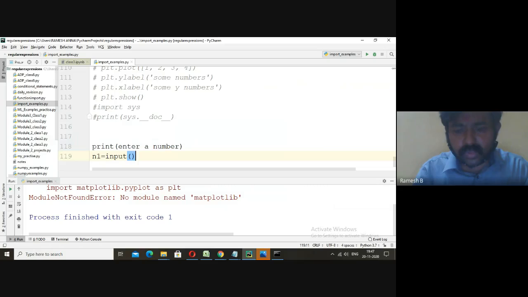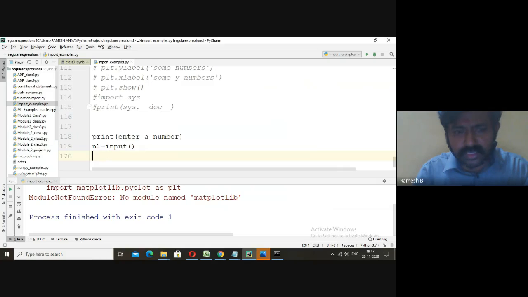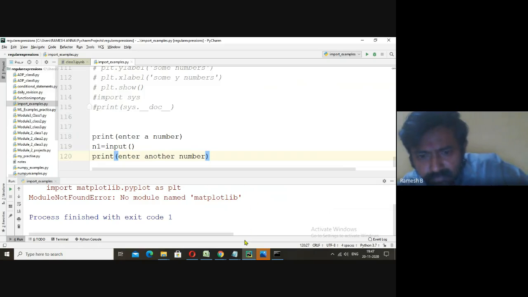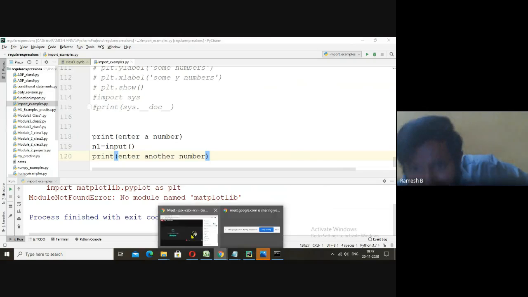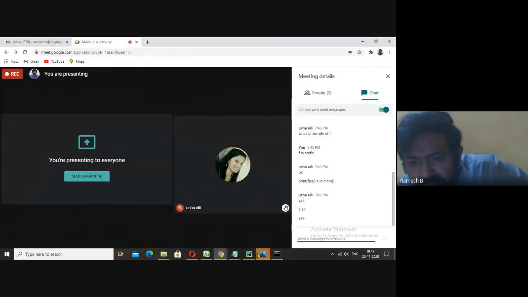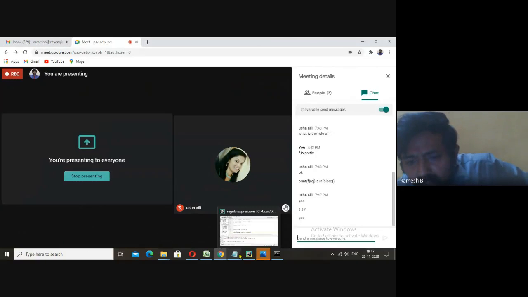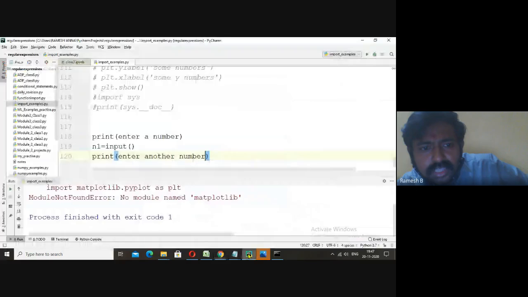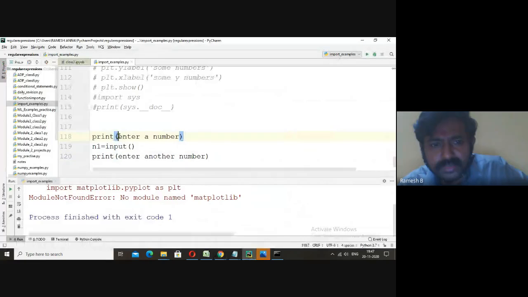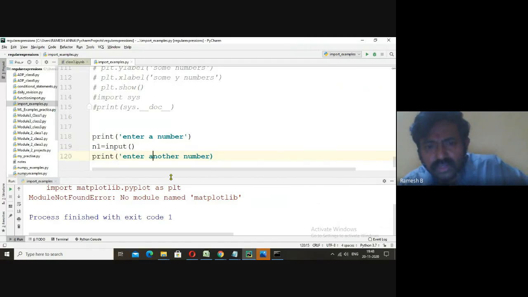That method must be closed. Similarly, I'll give one more message. Print "enter another number". Usha, are you understanding? Are there any mistakes in this? Yes, there are some mistakes. I must close these things in quotes. Similarly, here it must be enclosed with quotes.